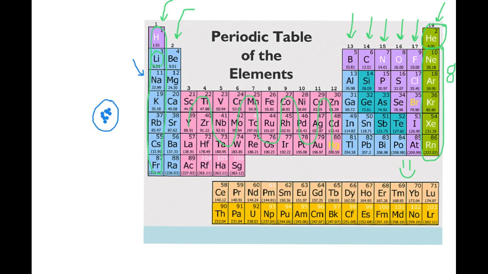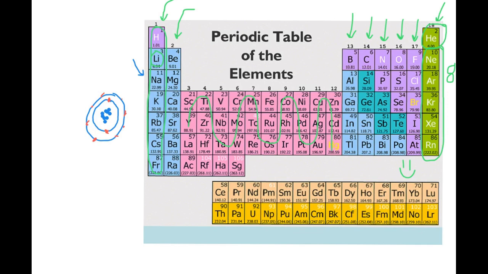So the first energy level for sodium has 2 electrons. That's all it can hold. 1, 2. So it has a full inner shell of electrons. Its next energy level is full with 8. 1, 2, 3, 4, 5, 6, 7, 8.